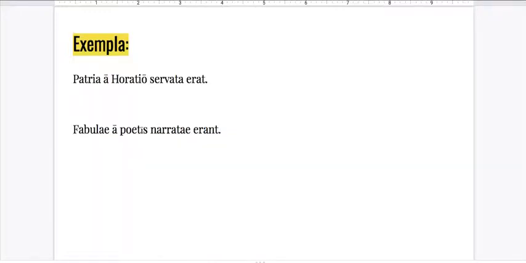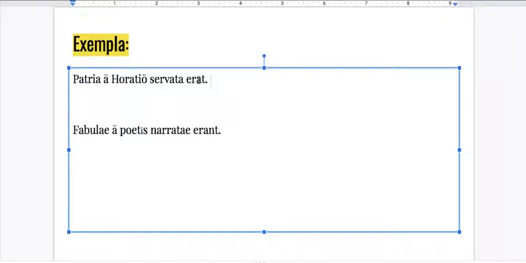Okay? Let's just close with a couple quick exempla. Patria a Horatio servata erat, and fabula a poetis narratae erant. Take a minute to pause the video if you want to try and do these on your own. Otherwise, I'm going to just give you the answers. Okay? Here they come.